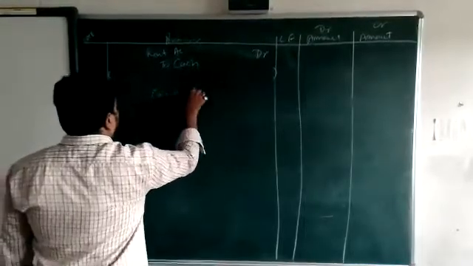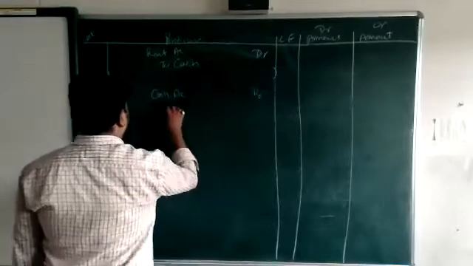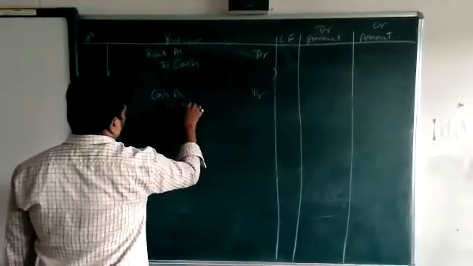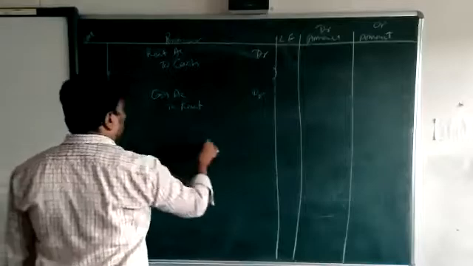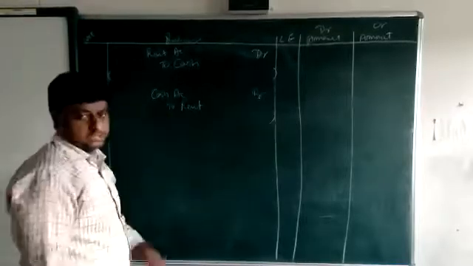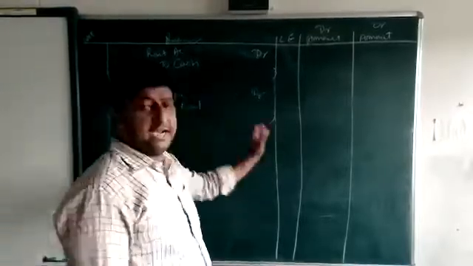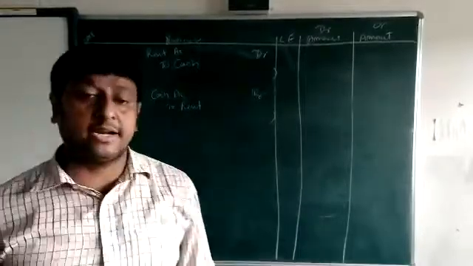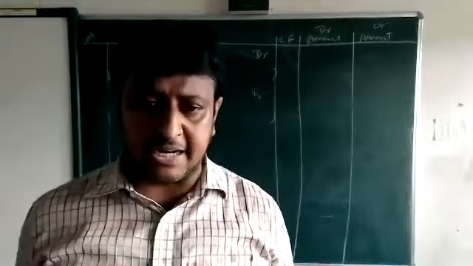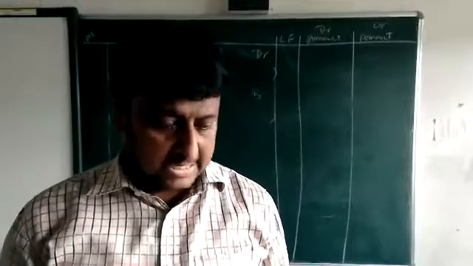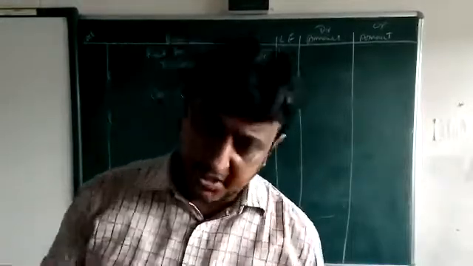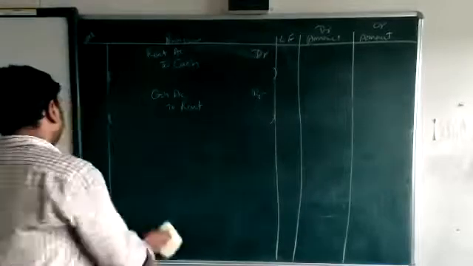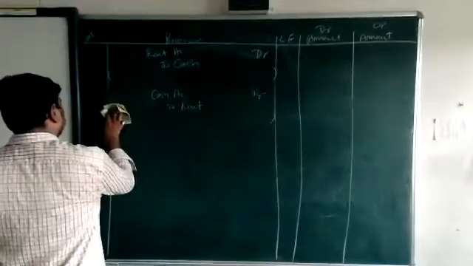Cash account debit, because it's a rent received. That was rent paid, and this is rent received, beta. This is the difference.